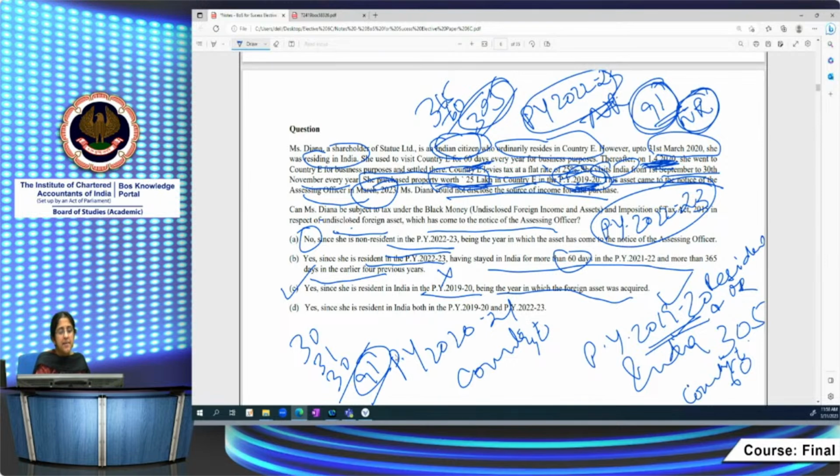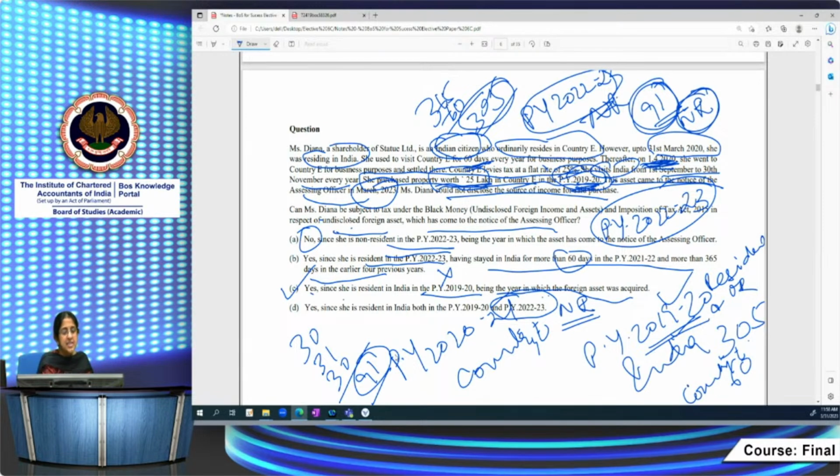Okay, but what we have to consider for the purview of the Black Money Act is that she was a resident in the previous year in which the asset was acquired, even though this value of the asset is going to be subject to tax in the previous year 22-23 when she was non-resident in India. Okay. Yes, she is resident in India both in the previous year 1920 and 22-23. This is wrong. She is not resident in previous year 22-23. In this year, she was non-resident since she stayed in India for less than 120 days.